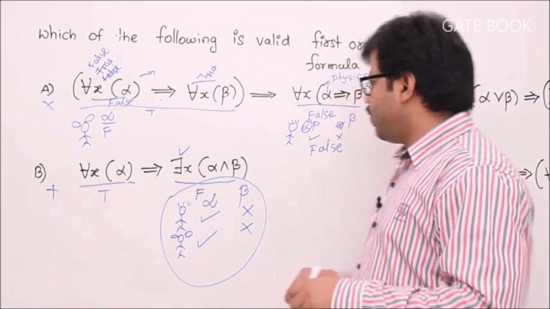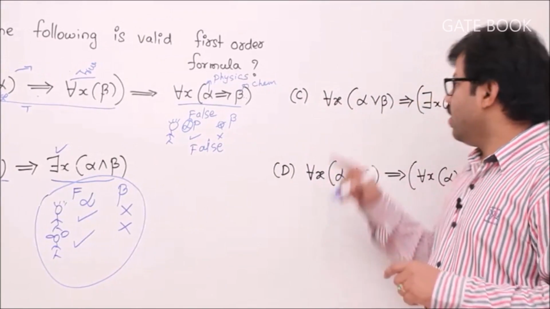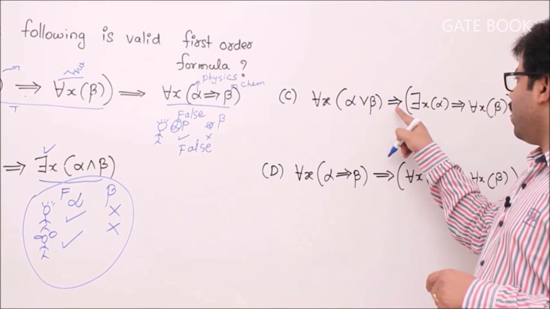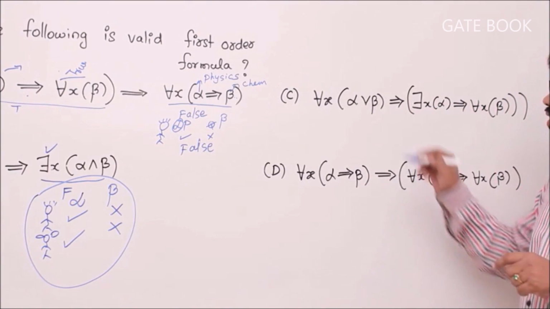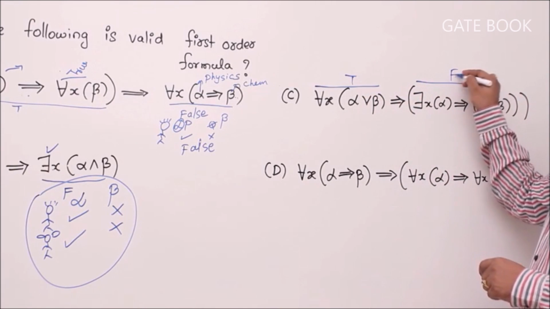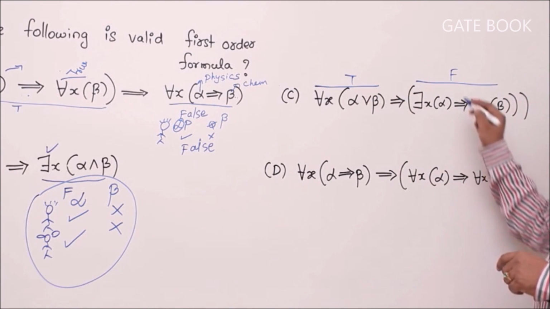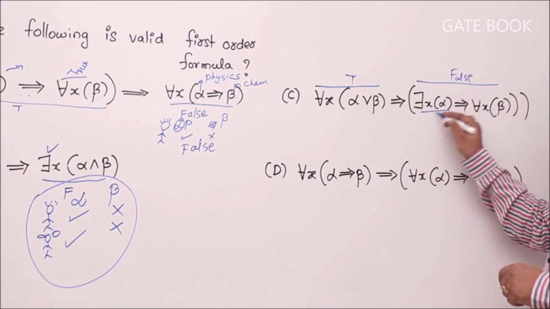Understand? Now we'll see option C. For all x, alpha or beta implies there exists x alpha implies for all x beta. Same target: left is true, right is false. That is what I am trying. Now the right side formula, if you see it, we have to make it false. Then this component should be true.